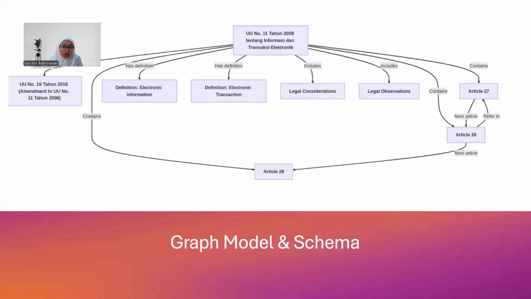Here is our schema. For example, here we have the UU ITE law number 11 of 2008, which contains electronic transaction information, and it was amended by ITE law number 19 of 2016. It has the contents of several articles, and between the articles there is a relationship of next article and refer to. Then each IT law has definitions and includes considerations and observations.